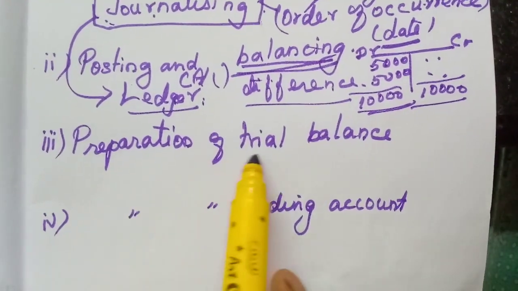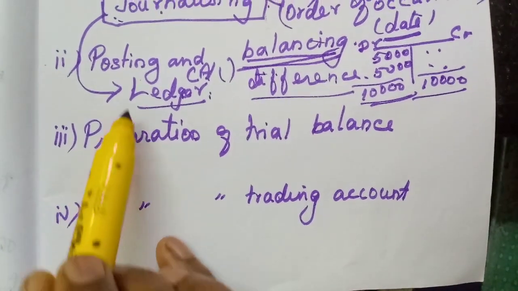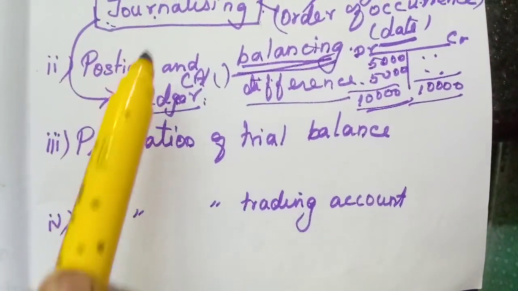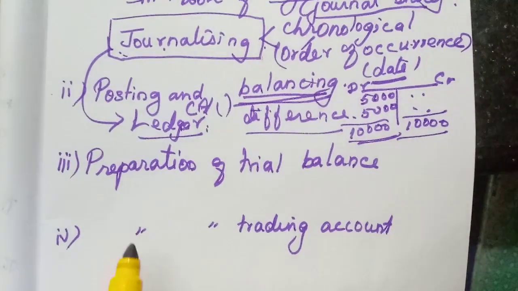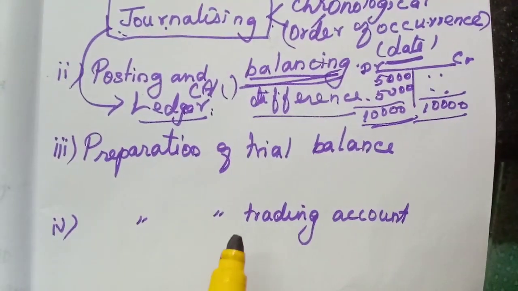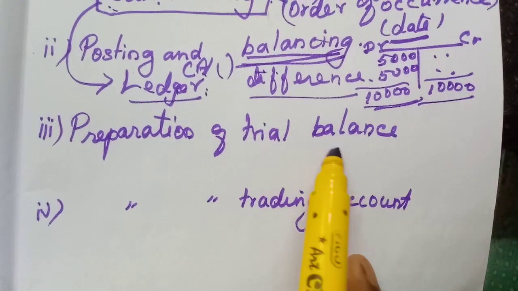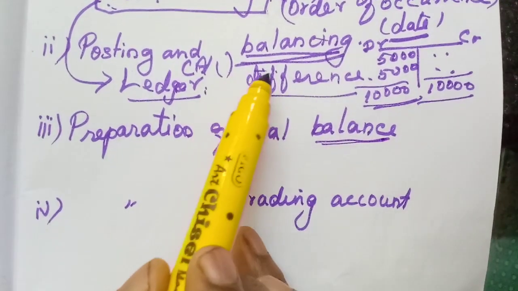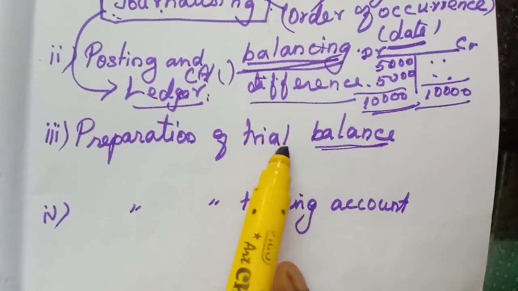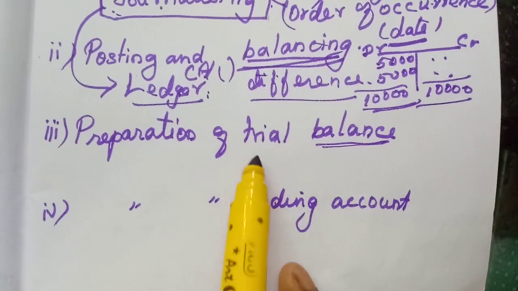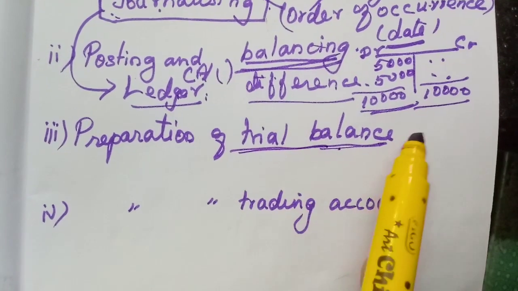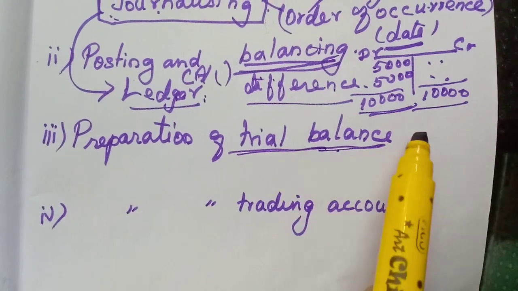Then the third one, preparation of trial balance. That is another chapter. Each one is one chapter. When you learn that particular chapter, you will understand it very clearly. Now you see we have balanced the accounts. That balance we have to enter in one statement. That is called the trial balance. So it is like a statement.